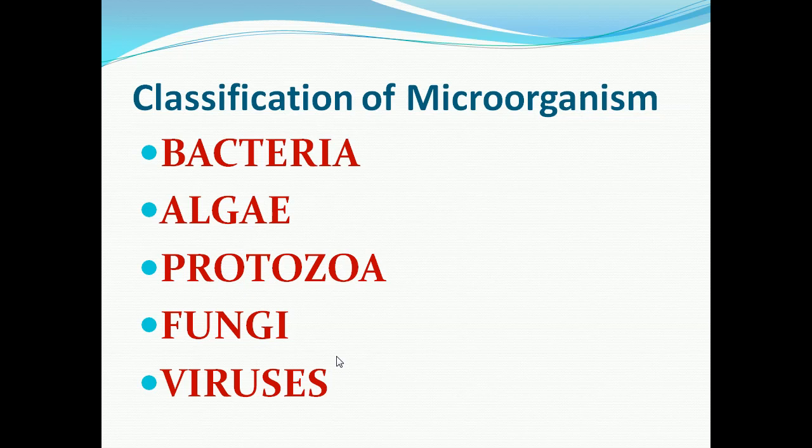What are they? Bacteria, algae, protozoa, fungi, and viruses. We know now the whole world is affected by coronavirus. So coronavirus is also an example of what? Microorganism.